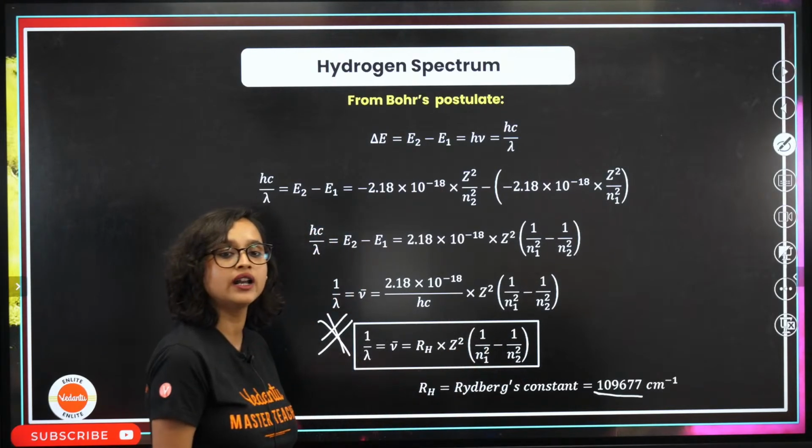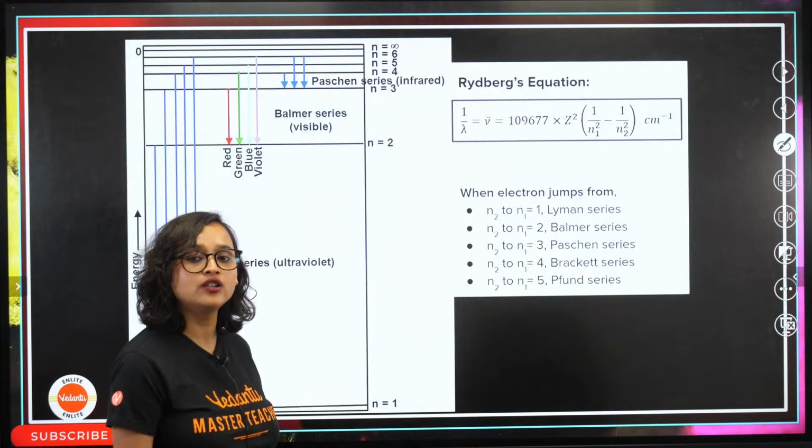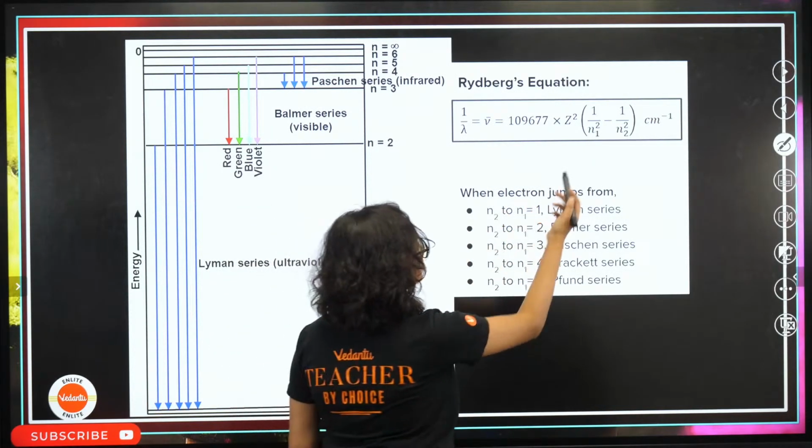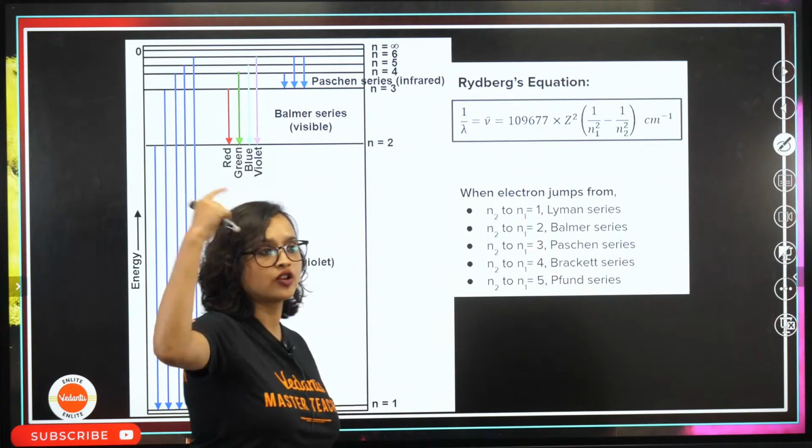What is N1 and N2? Obviously, we know. What is N1 and N2? See, N1 and N2 are basically the numbers of the orbits.